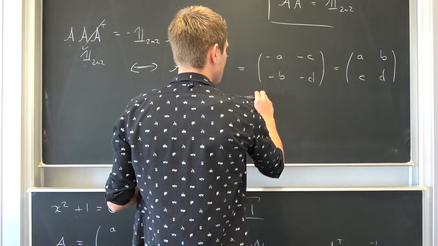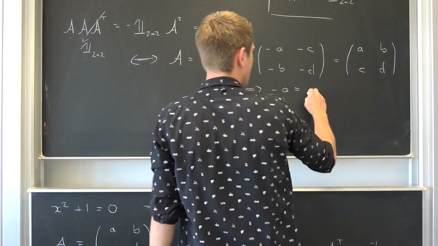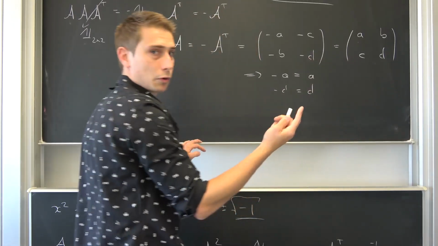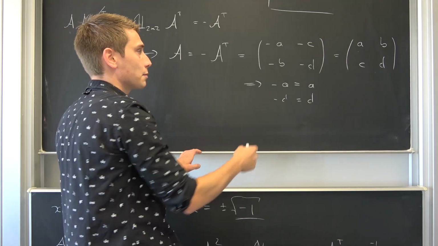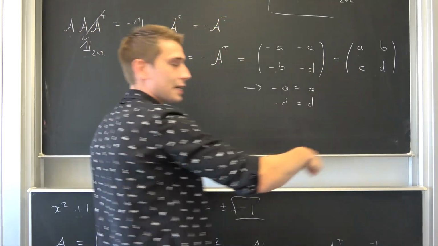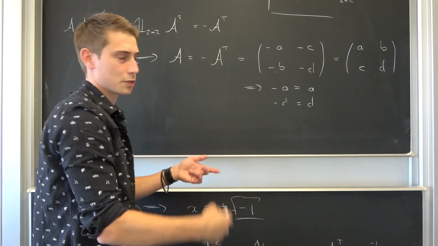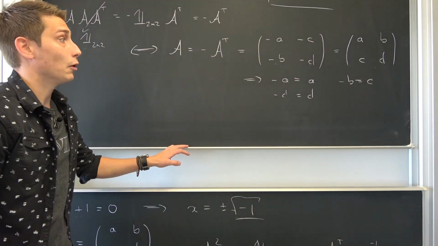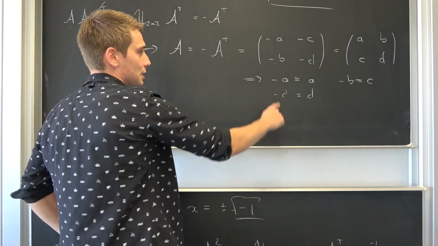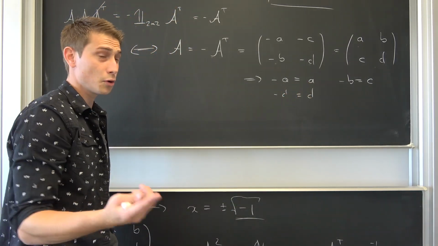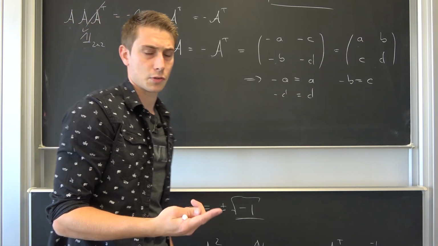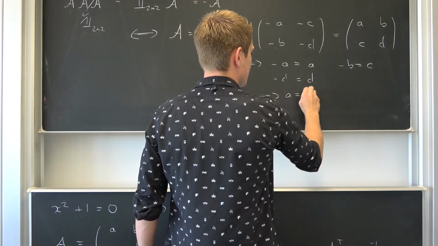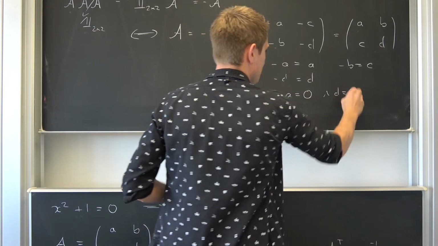Meaning overall that we have negative A being equal to A. And we also have negative D being equal to D. What we also have is, this happens 2 times now, negative B is equal to C and negative C is equal to B. Negative 1 is not equal to 0, you can multiply both sides by it. So negative B is equal to C. Now, we can just solve those systems of equations. If we add A on both sides, we have 0 is equal to 2A. If we divide by 2, it's not equal to 0, A is equal to 0. Same spiel here. Meaning, we can conclude that A is 0 and we have that D is equal to 0.